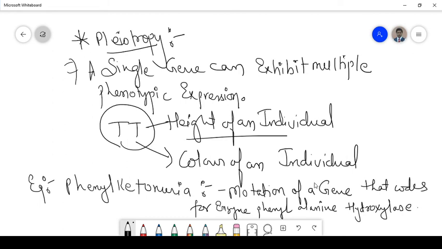Now, this hydroxylase, what does it do? It affects the color of an individual and the skin pigmentation, as well as causes a reduction in the hair. So one gene, this enzyme, expresses one or more characters at the same time. As a result, many symptoms occur, like mental retardation and reduction in hair and skin pigmentation. Normally this occurs in various other organisms also. We shall study it in detail in the next class.